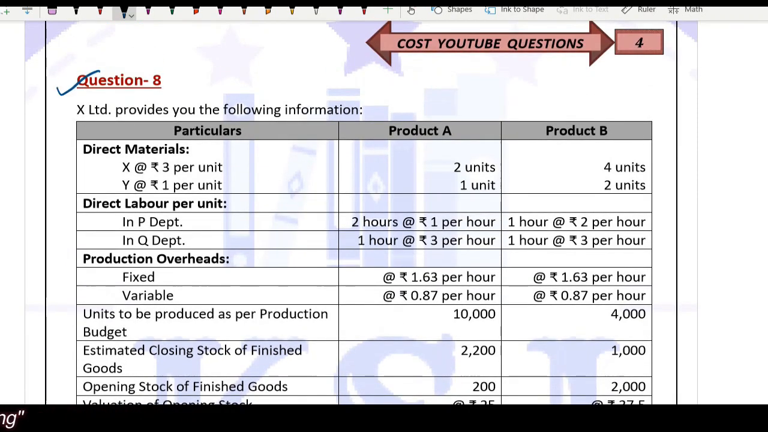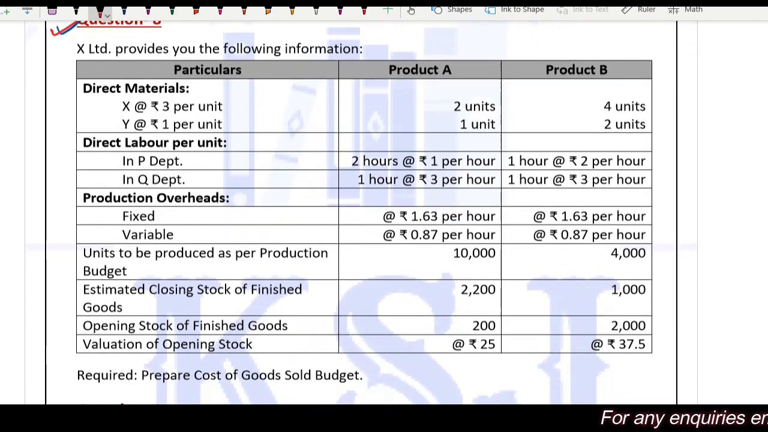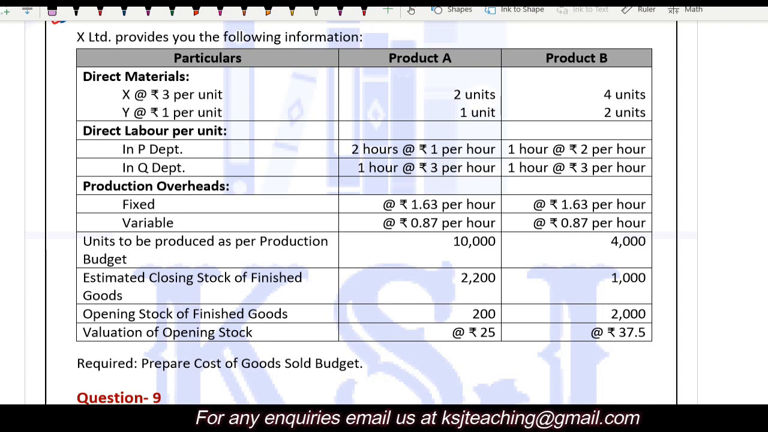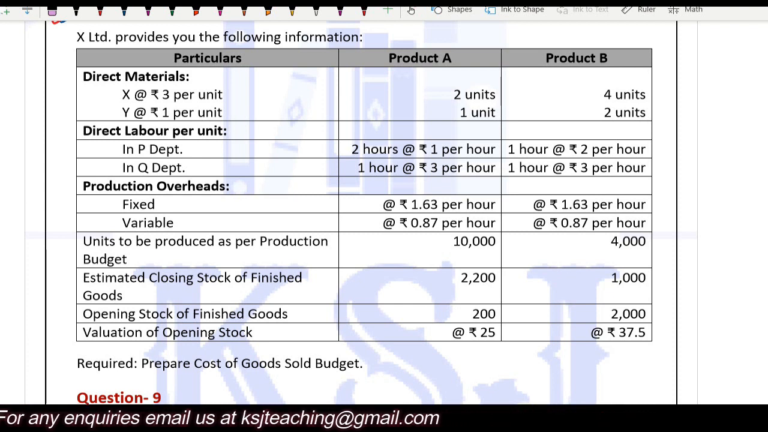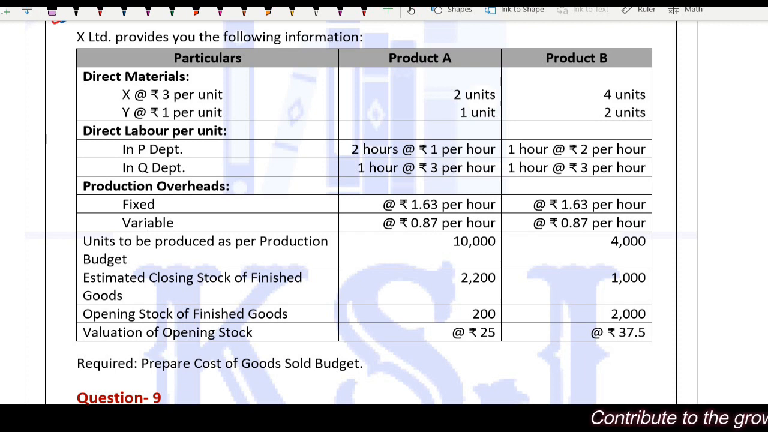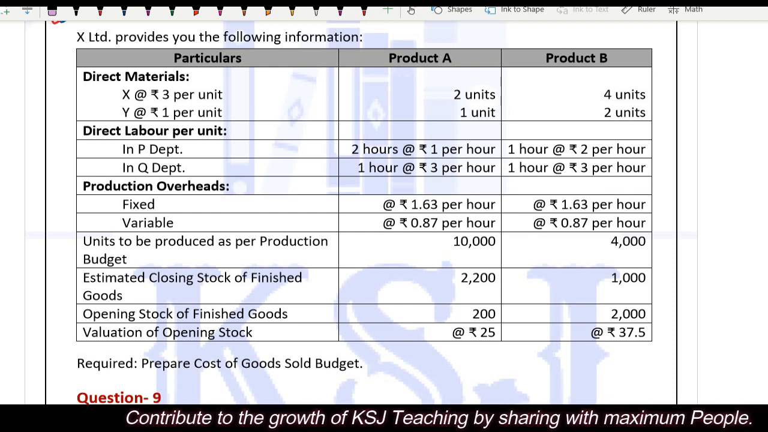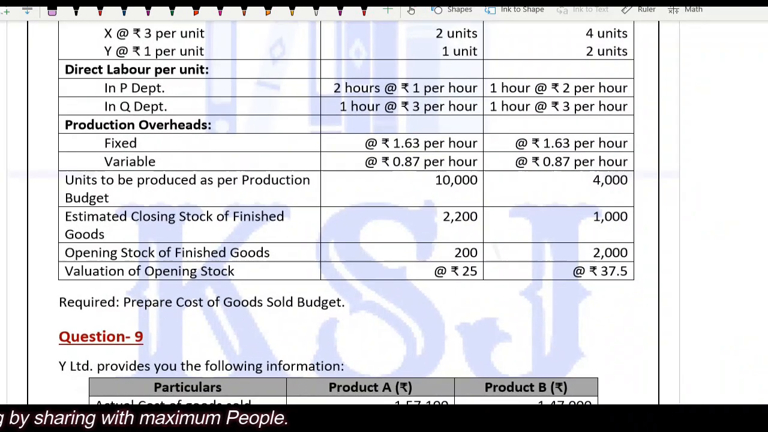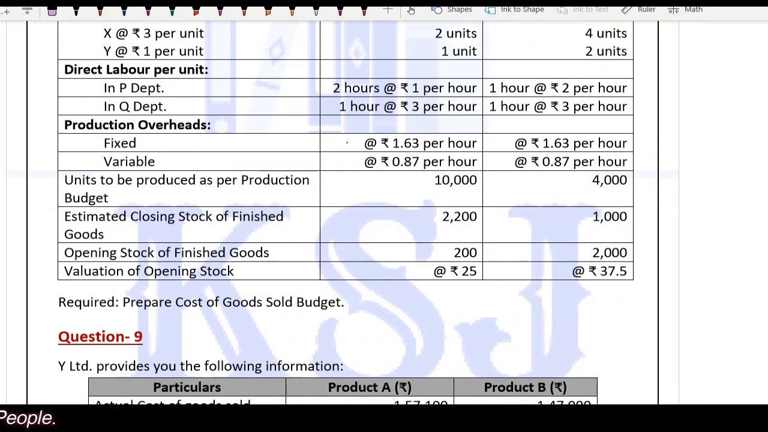So let's do a problem on this. Question number 8. X Limited provides the following information related to two products, product A and product B. Direct materials X and Y are at the rate of 3 per unit and 1 per unit, with 2 units and 1 unit for product A, and 4 units and 2 units for product B. Direct labor per unit is given in department P: 2 hours at 1 per hour and 1 hour at 2 per hour. Similarly, in department Q, production overheads, fixed and variable, are given per hour, so there is no need for an absorption rate or anything.